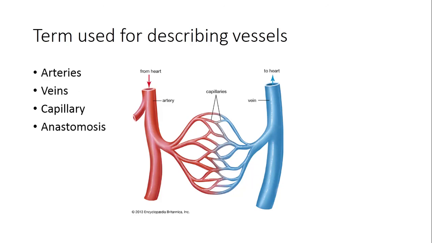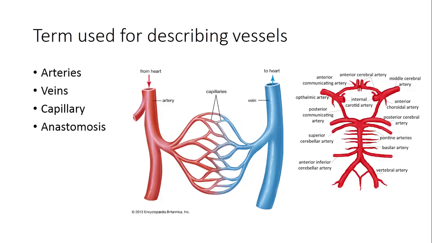What is anastomosis? Anastomosis is communication between these vessels, at the pre-capillary and post-capillary area. That means if communication occurs between two vessels before capillary formation or after capillary formation, then it is known as anastomosis. So this is the anastomosis of the arteries of the brain.